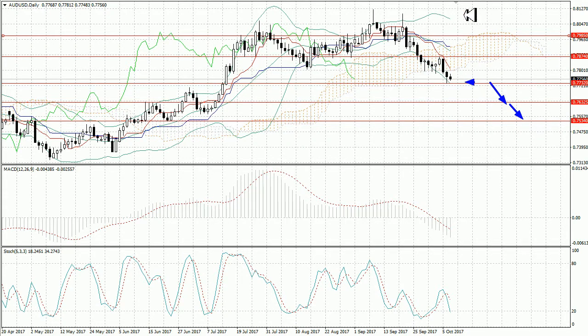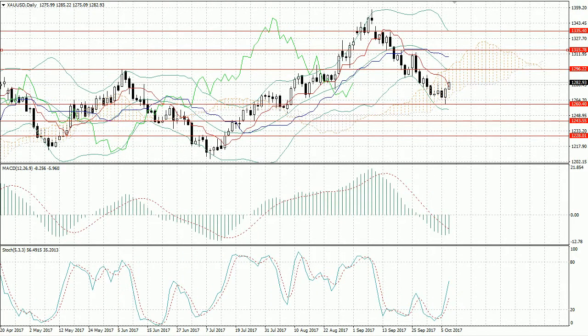Bollinger Bands are directed downwards. The volumes of MACD histogram are actively growing in the negative zone, and the lines of stochastic point downwards as well. Fundamental events of the week that may influence the dynamics of the pair include the data on mortgages from Australia, as well as consumer price inflation expectations. The most likely scenario for the near future is moderate reduction of the pair.